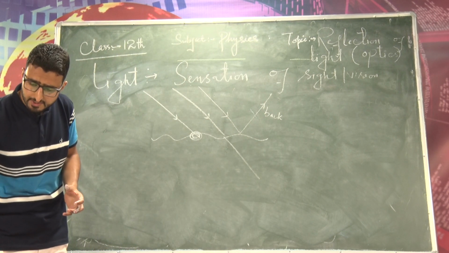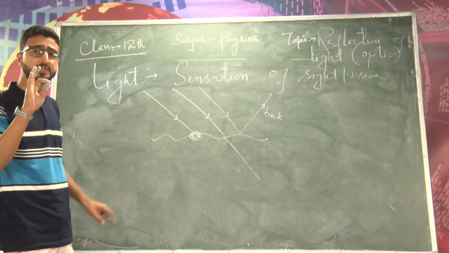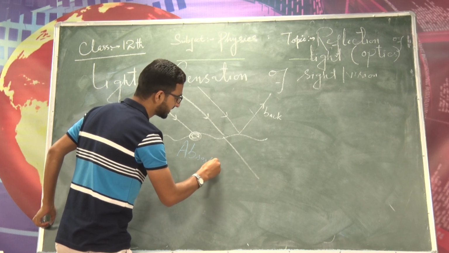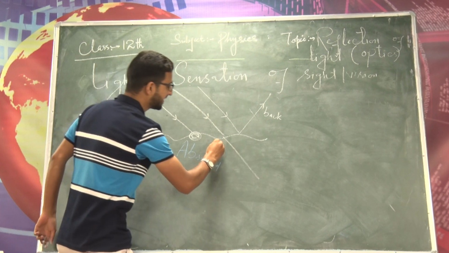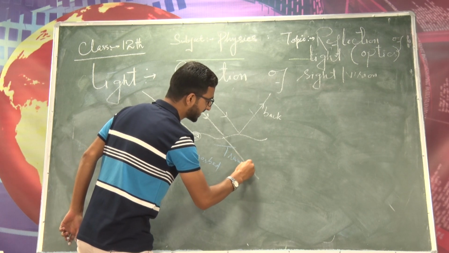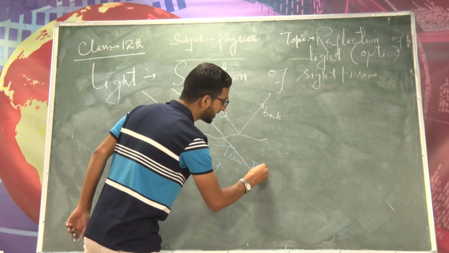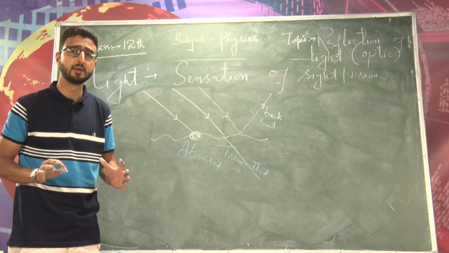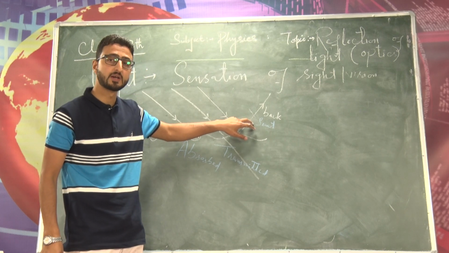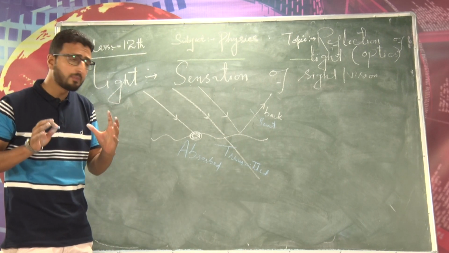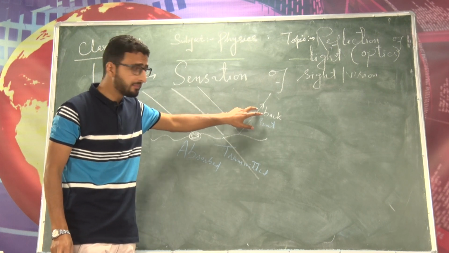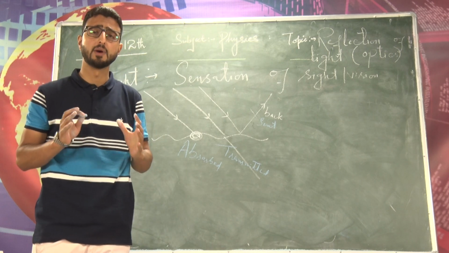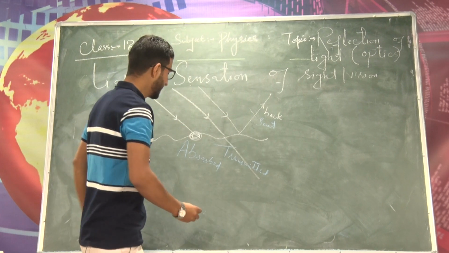When a ray of light falls on the surface of an object, three cases arise. Number one, it may be absorbed. I discussed the case of black body with you. It may be transmitted if the object is transparent. And number third case, it may be sent back into the same medium. This is our case, this case we are going to discuss here. This sending back of light into the same medium, this property of the light is called the reflection of the light. बात समझ आ रही है ना? Sending back of light into the same medium.